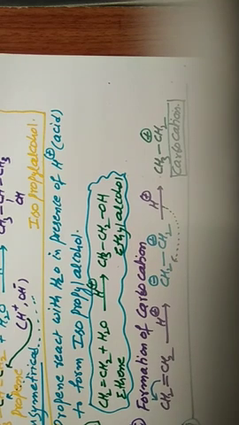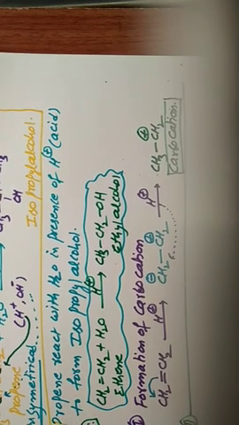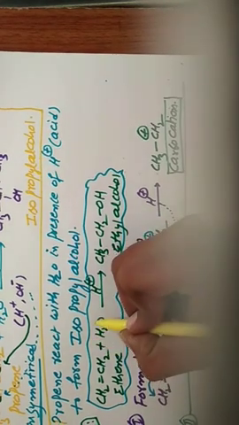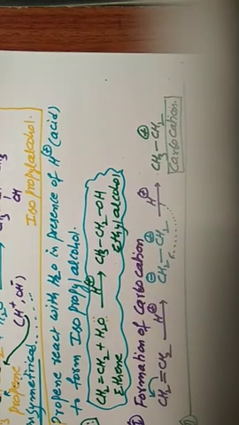Step 2. For this carbocation, a nucleophile attacks. So what is the nucleophile? Water is the nucleophile, because oxygen has a lone pair of electrons, that's why it acts as a nucleophile.